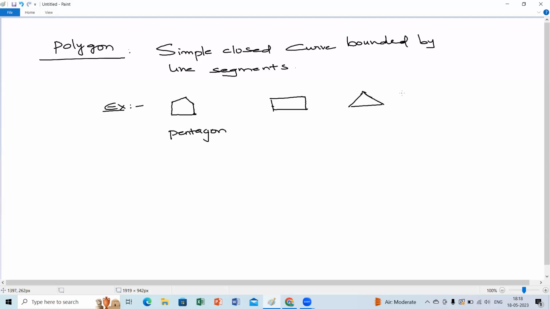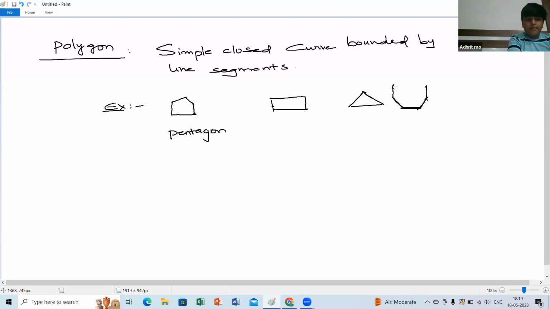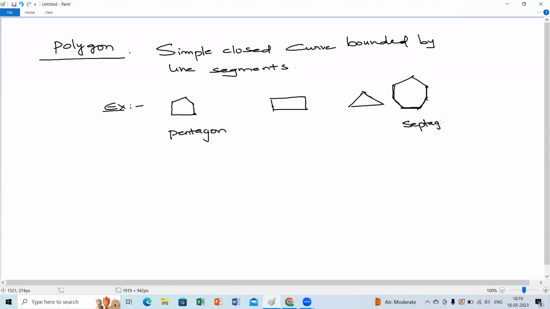What is the shape? Hexa or hepta? Hepta means a 7-sided closed figure. 1, 2, 3, 4, 5, 6, 7-sided polygon, heptagon or septagon. This has two names, children. Septagon or heptagon, both names we can call it.